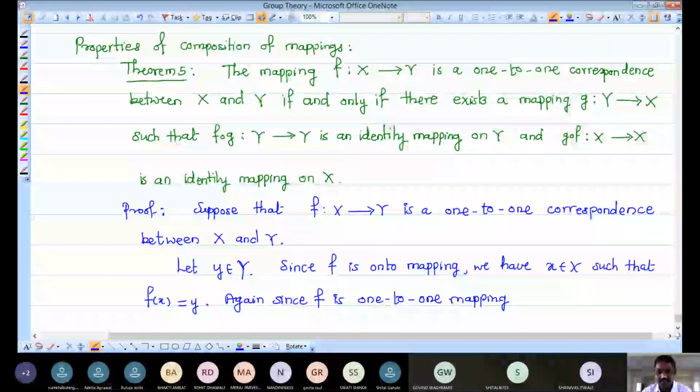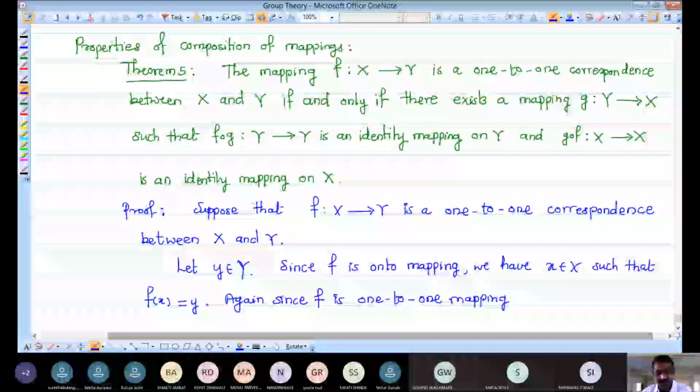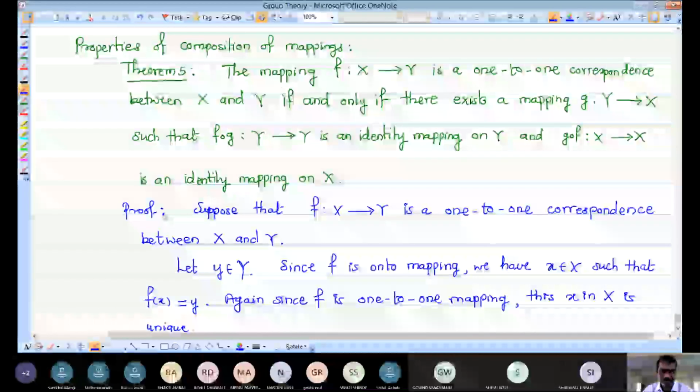But see, F is a one-to-one mapping, so you can obviously say that x in capital X is unique. So I am writing this again, since F is a one-to-one mapping, this x in capital X is unique.